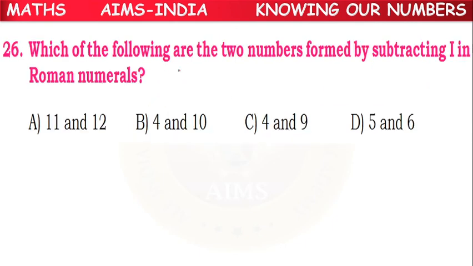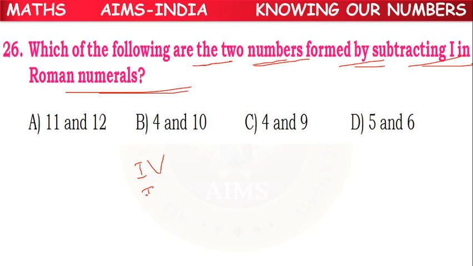So next, which of the following are the two numbers formed by subtracting I in Roman numerals? For I to be subtracted, we can write IV, IX.